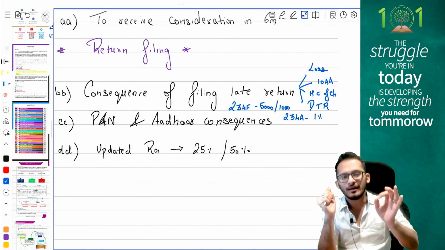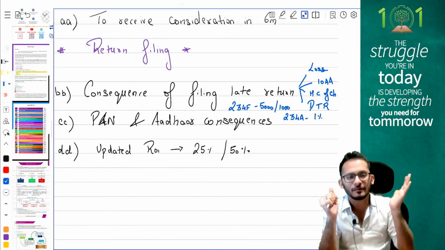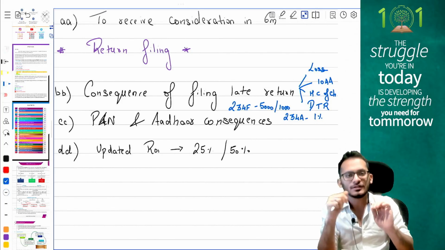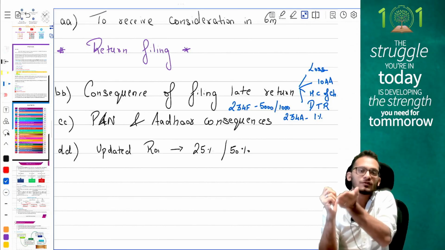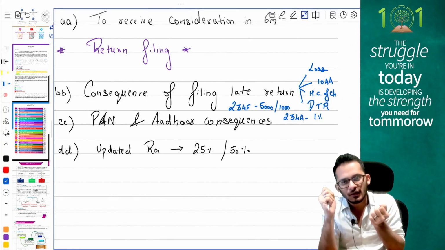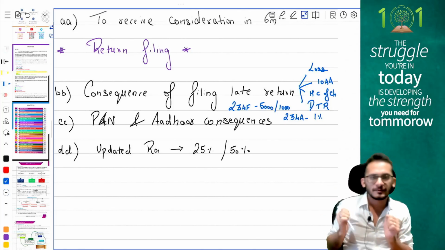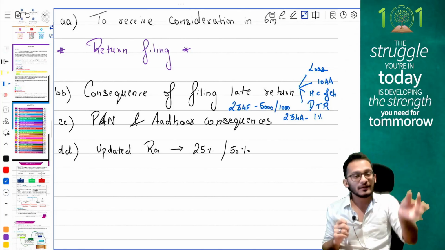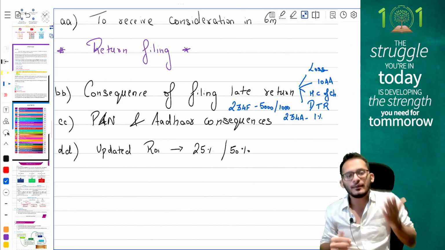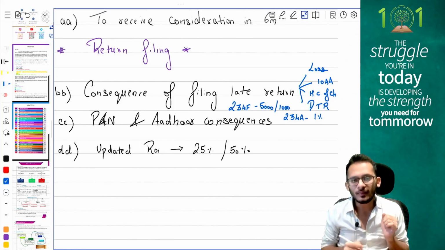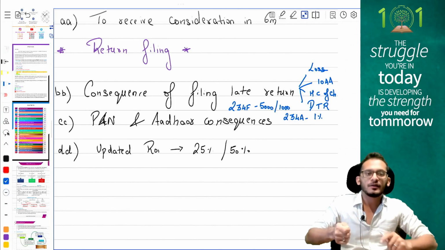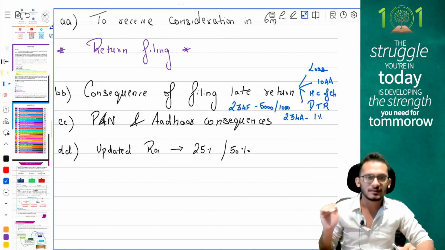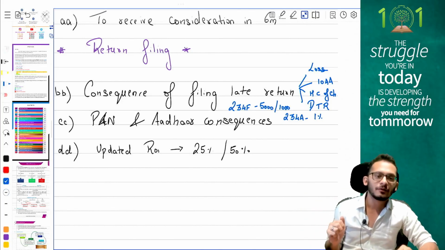Last, the 30th adjustment for you, people, is updated return provisions, which says if you are going to file an updated return post 12 months, but before 24 months, whatever tax payable you get, extra 25% you will have to pay.